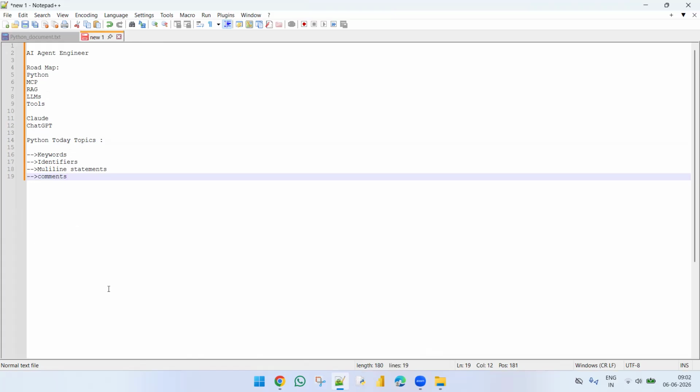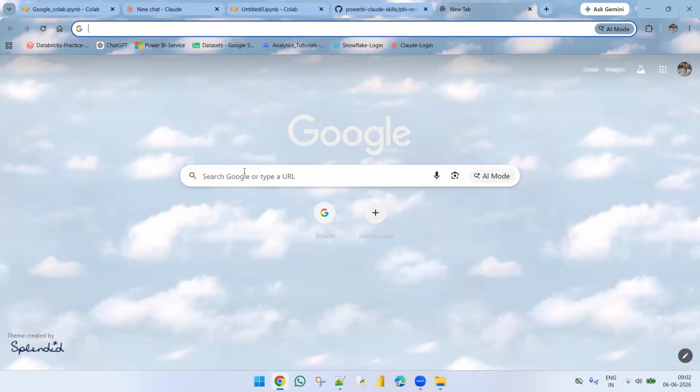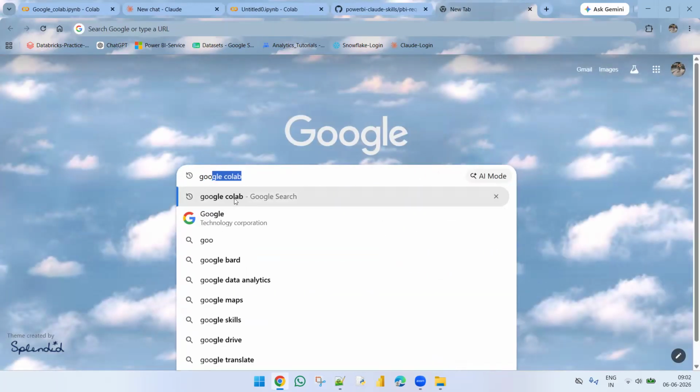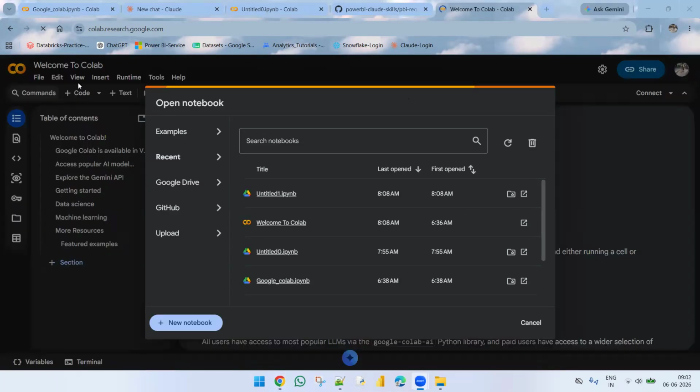But I'm taking a web browser, Google Colab. Directly we can write Python scripts here, and this is the way we can open Google Colab, and you can get the interface in this way.